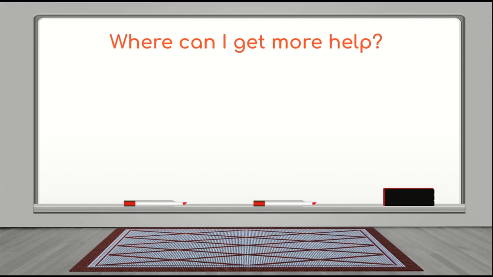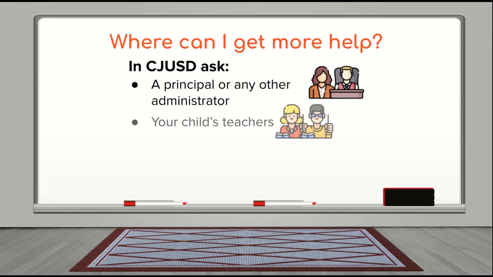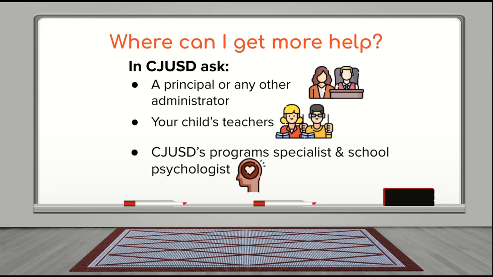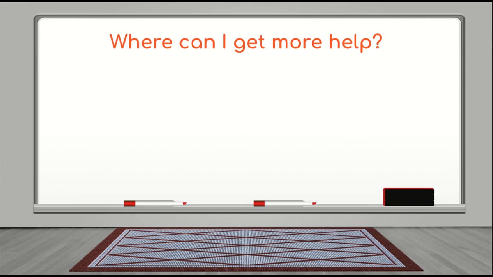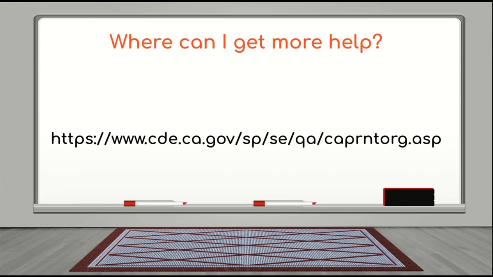Where can I get more help? Special education teams and IEPs work best for your child when they are collaborative. When you have a concern about your child's education, there are many places to turn for help. In CJUSD, ask a principal or any other administrator, your child's teachers, or CJUSD's program specialist and school psychologist. You may also want to contact our special education local plan area or SELPA staff by going to napacoe.org/SELPA. Finally, by going to the California Department of Education website, you can find contact information regarding parent trainings and family centers designed to increase collaboration between you and your school staff.